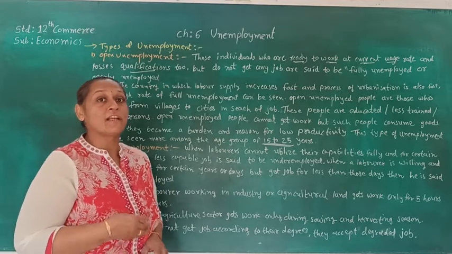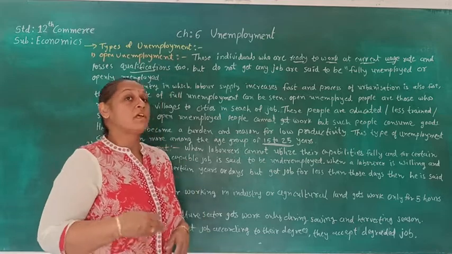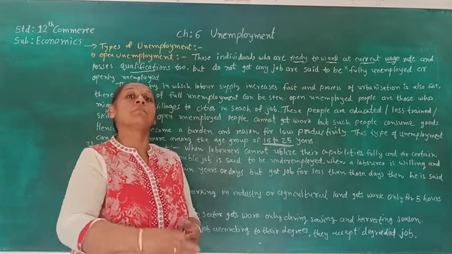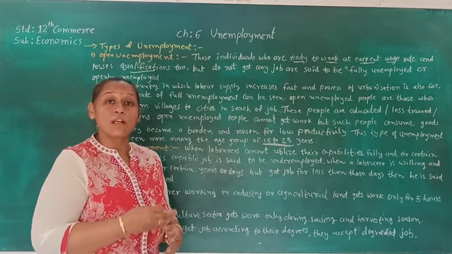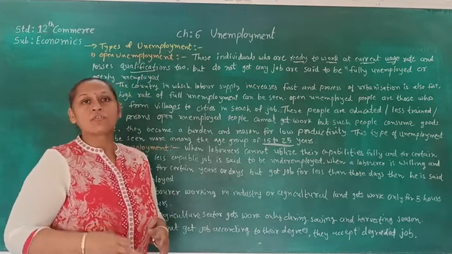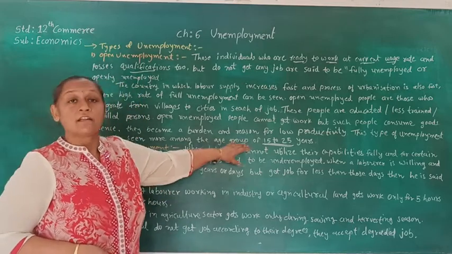After 25, they understand their limitation and can accept any job, so they sometimes get underemployment. They get less qualified jobs, because now they are settled and need to earn an income, so they can take any job.